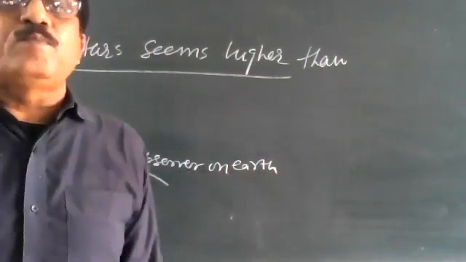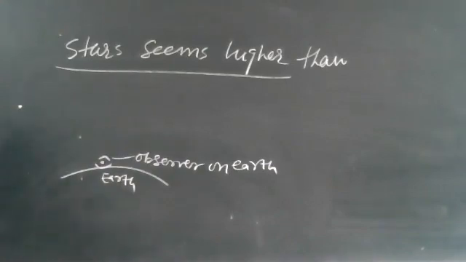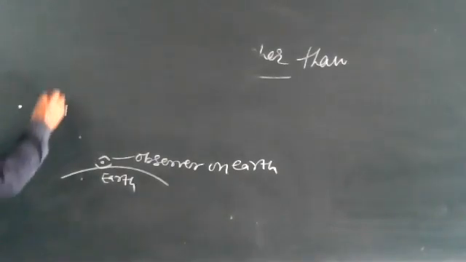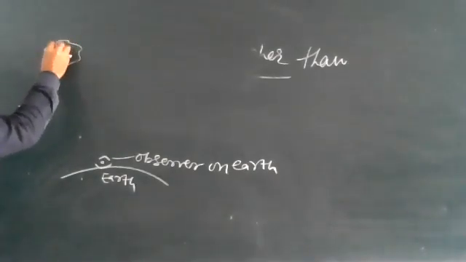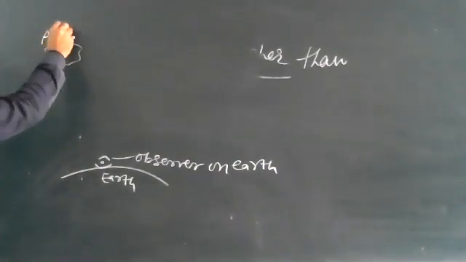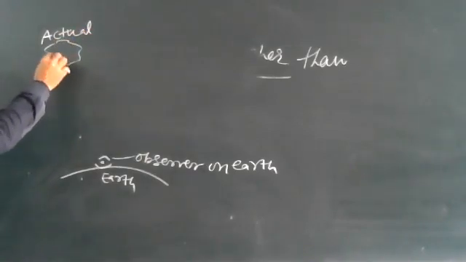Draw this figure. Observer on earth. This is our eye. Suppose a light is coming from the star. Suppose this is a star, say it is the position A, the actual star position. Light is coming in this manner.